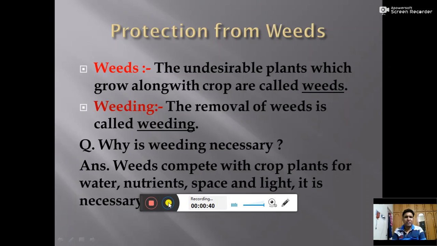In today's class, we shall study about the weeds and the protection of the crop from the weeds. Dear students, first of all, we would like to understand the meaning of the weeds. What do you mean by weeds? So, first of all, let us understand the meaning of the weeds.